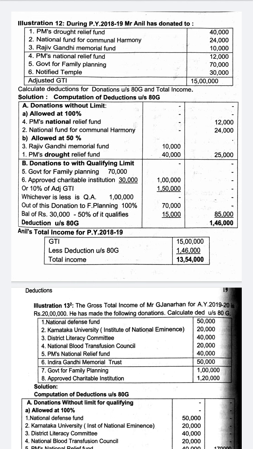So the theory part has been sent to you. Hope you have gone through that. So what are the steps, or how is deduction under Section 80G done? Before I start the process, let me tell you a few rules.